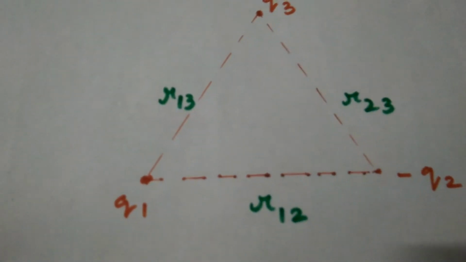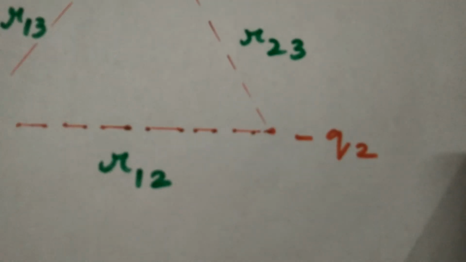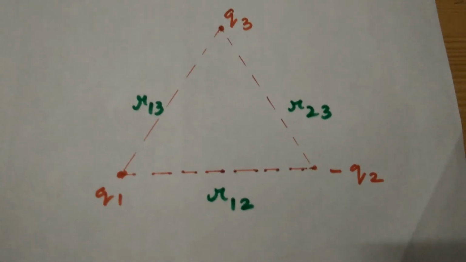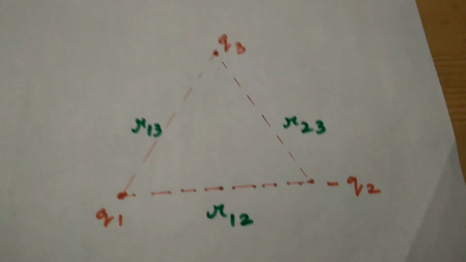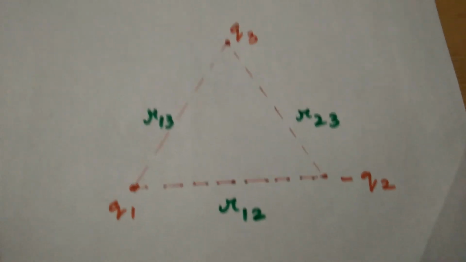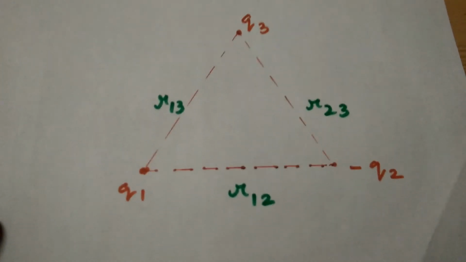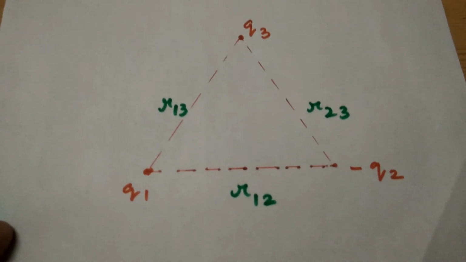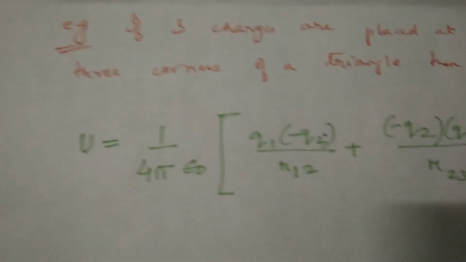So say there are three charges, plus Q1, minus Q2 and Q3, and this is the system at the corners of a triangle. So what are the interactions? Q1 Q3, Q2 Q3 and Q1 Q2, Q2 with the minus sign. So just add. So what will be the potential energy?